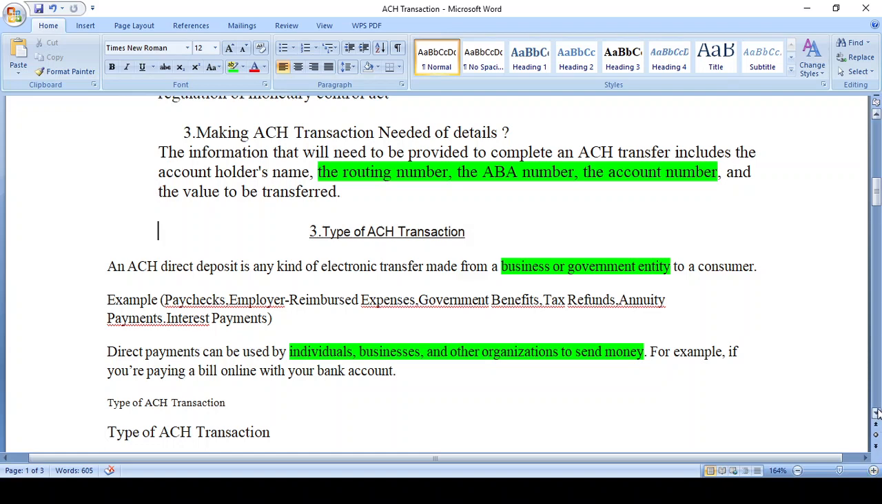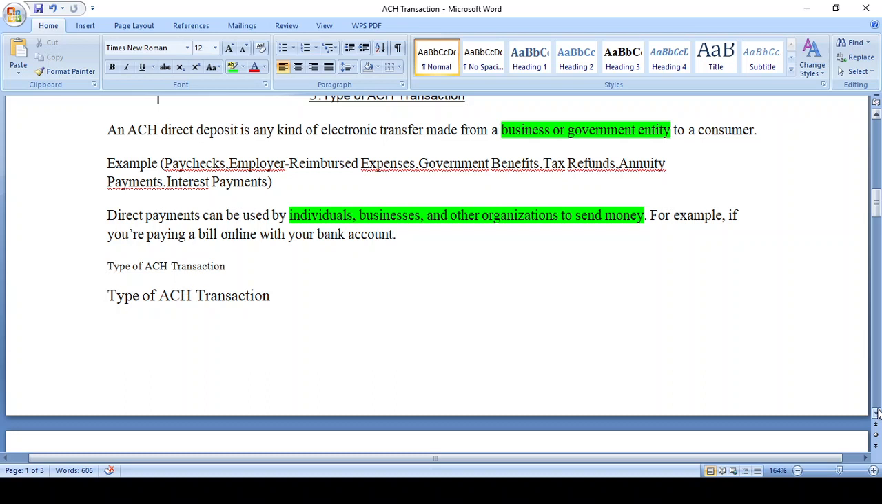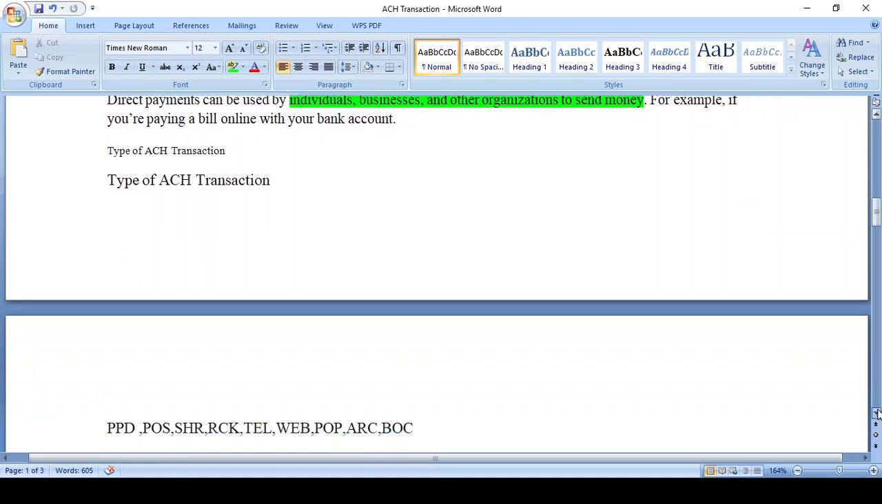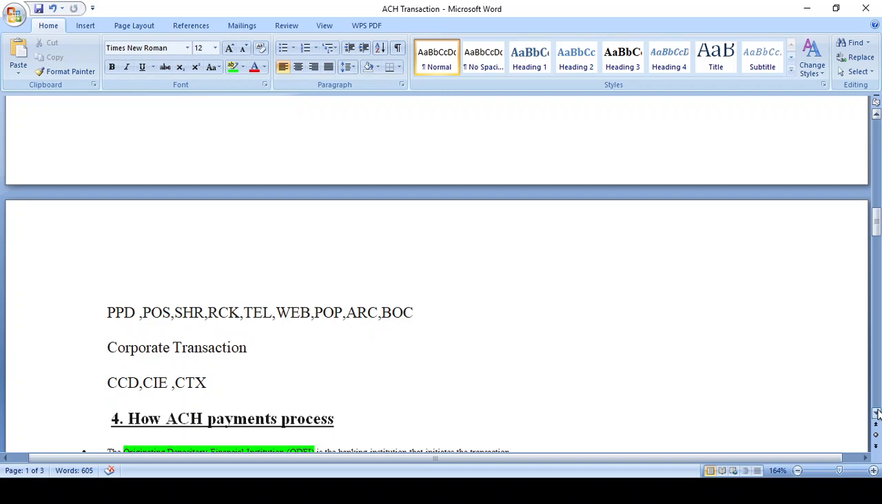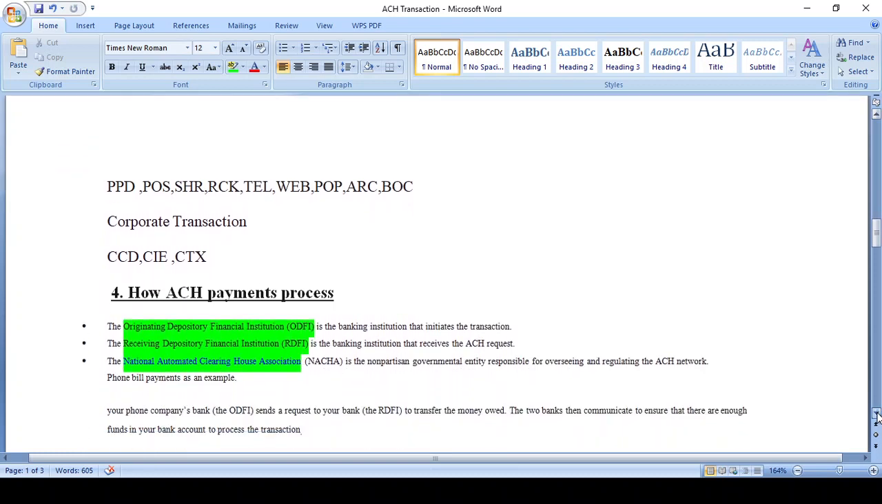What are the types of ACH transaction available? A huge number of types are available. I already said direct deposit and direct payment. What types are followed in direct deposit and direct payment? PPD, POS initiation and web initiation, point of posting, account receivable, back office initiation. These are all the types available on the individual side. Just refer to the net and you get the detailed information. Corporate transaction, corporate direct transaction, corporate trade exchange, these are the corporate related transactions available in the ACH network.